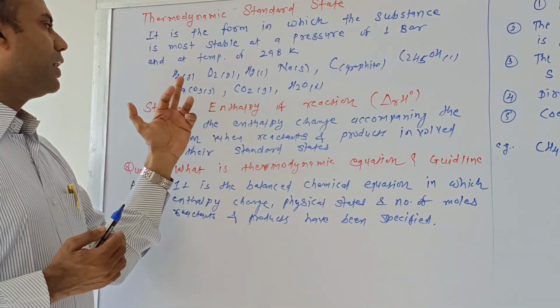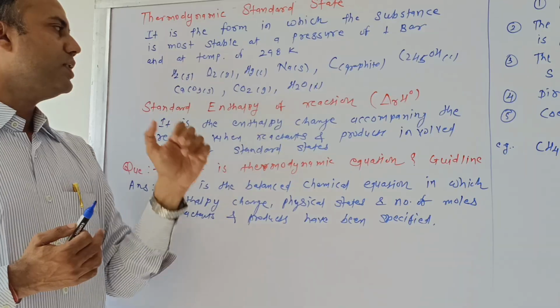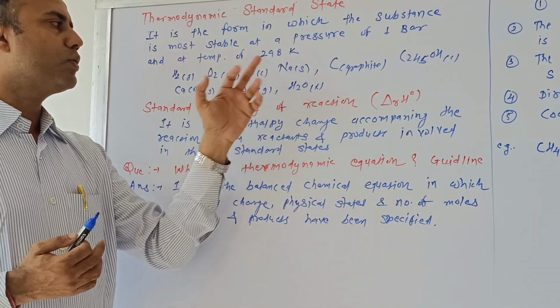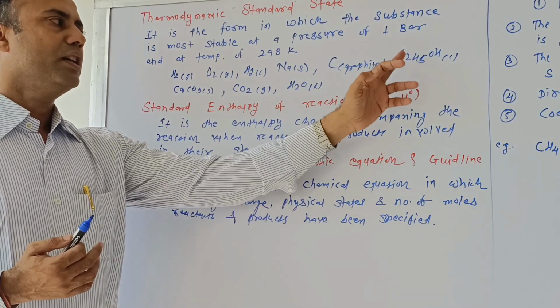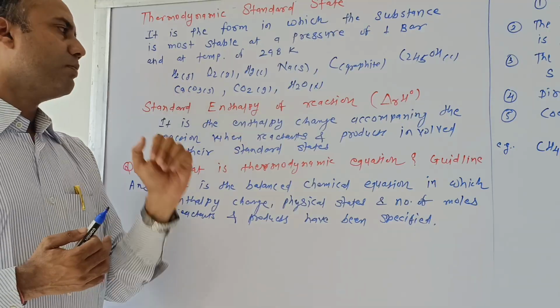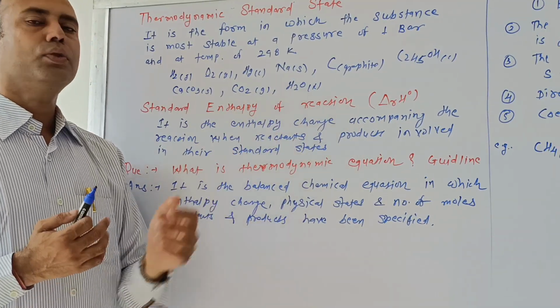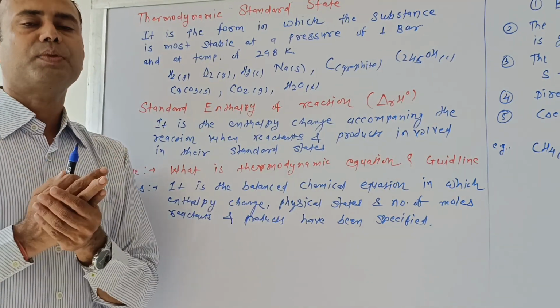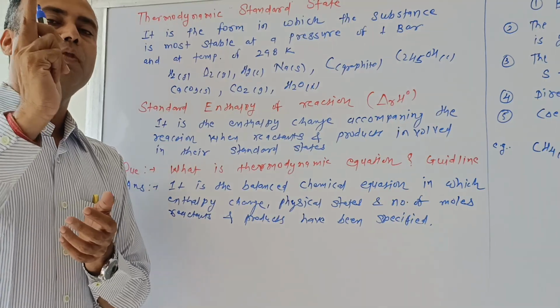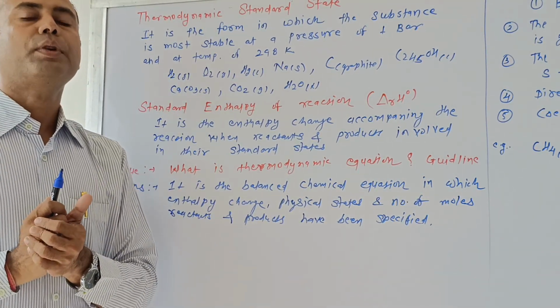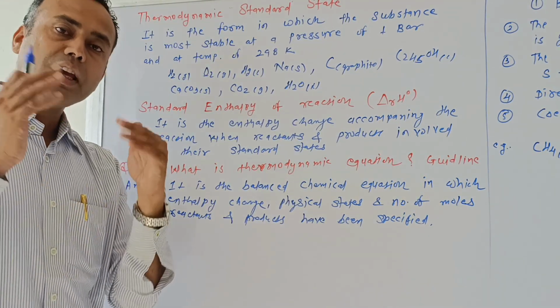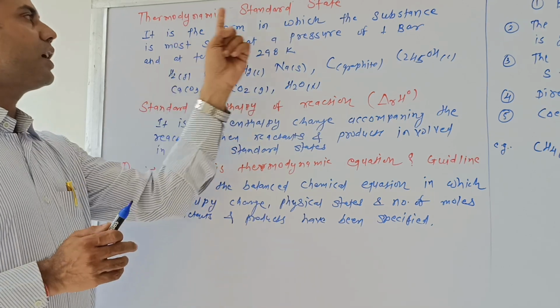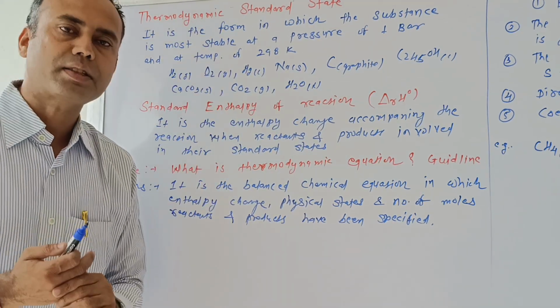For example, hydrogen gaseous, oxygen gaseous, mercury liquid, sodium solid, carbon graphite, ethyl alcohol liquid, calcium carbonate solid, CO2 gas and H2O liquid. These are substances experiencing a pressure of 1 atmosphere and a temperature of 298 Kelvin. Then these are in a thermodynamic standard state.